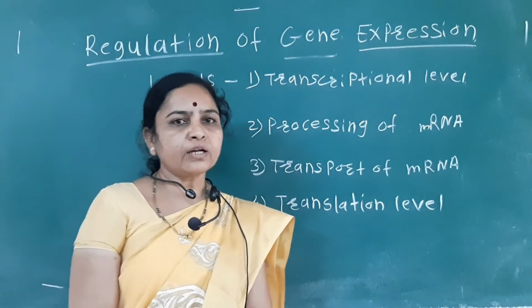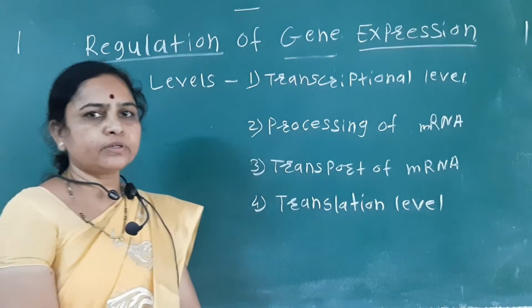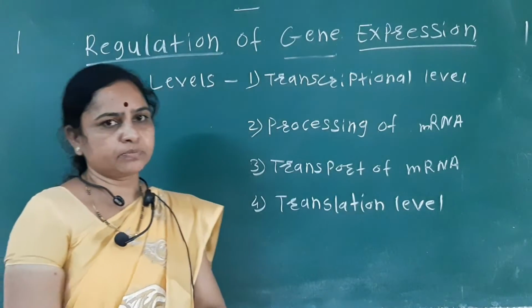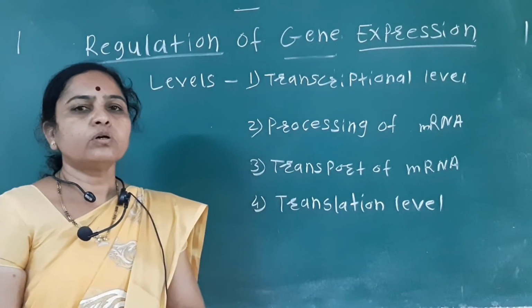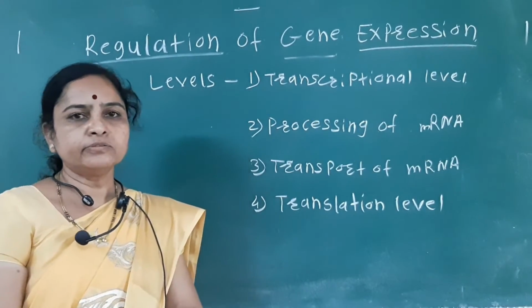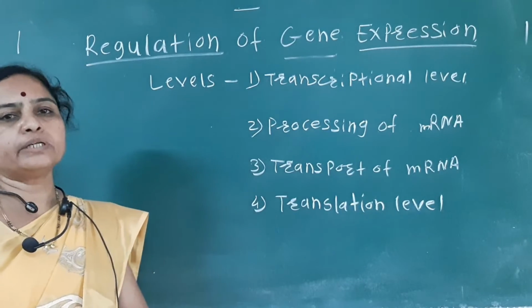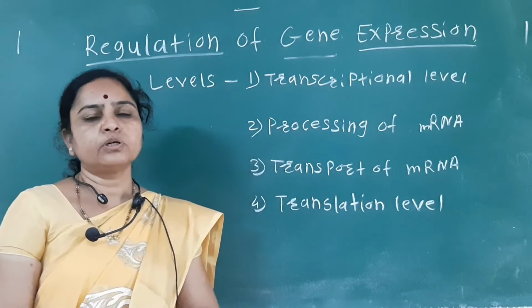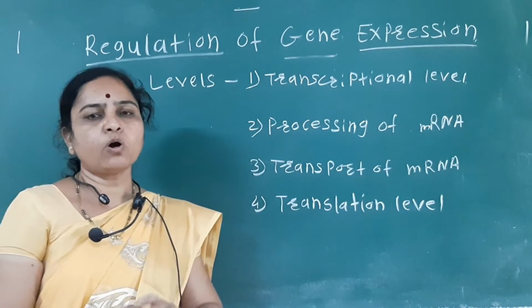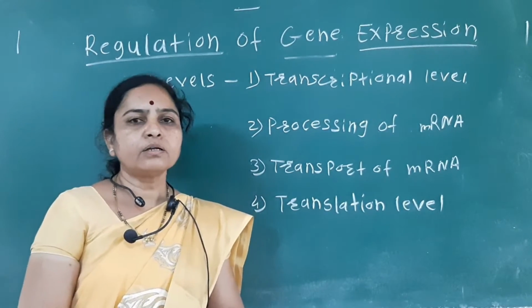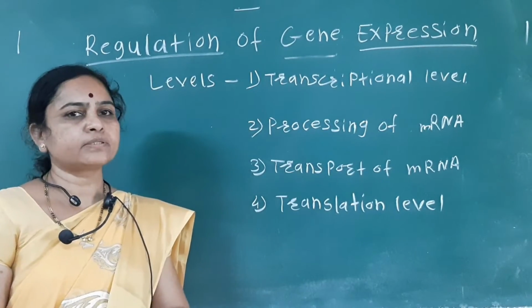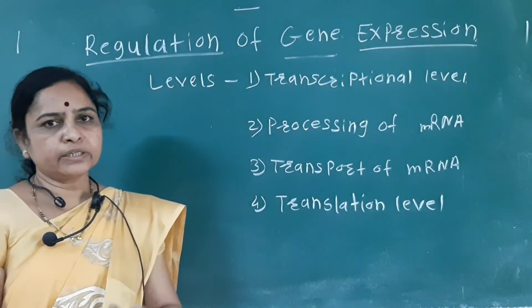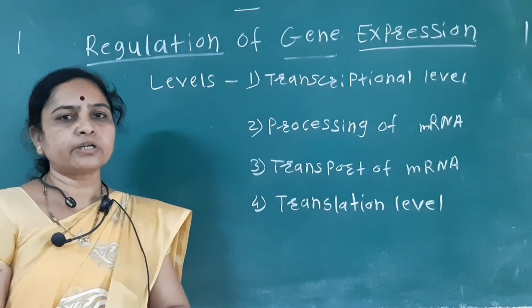Student, today we are going to see the next point of our syllabus, that is the regulation of gene expression. So what is meant by the gene? Gene is nothing but a segment of the DNA, and it is mainly made up of 5,000 base pairs or more than 10,000 base pairs. So here, how gene regulation takes place and how gene expression takes place.